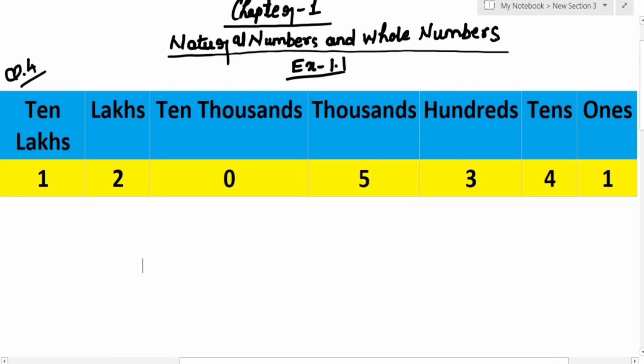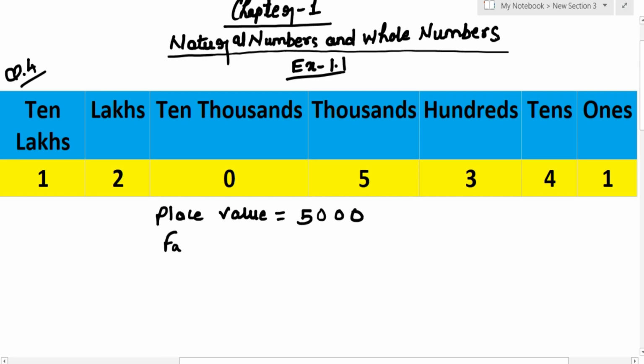Question number 4 is find the difference in the face value and place value of 5 in the given digits. So you can see that the given numeral which is shown over here is 1205341 and I have put it in the place value digit. First of all, we should know what is the place value of 5. So you can see that it is asking the place value. Okay, remember. So 5 is in 1000 place. So what will be the place value? The place value of 5 in 1000 place will be 5000.